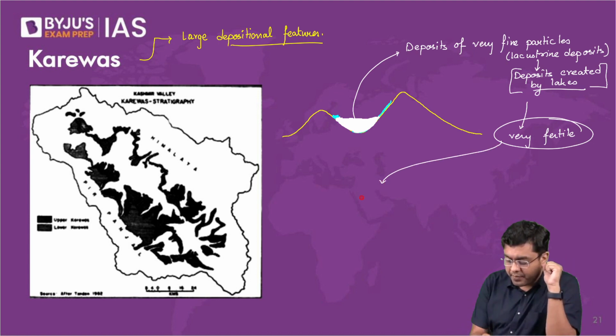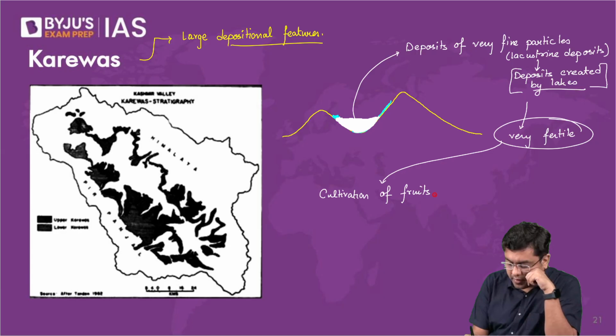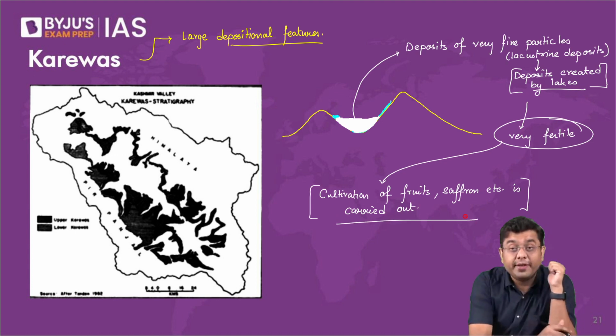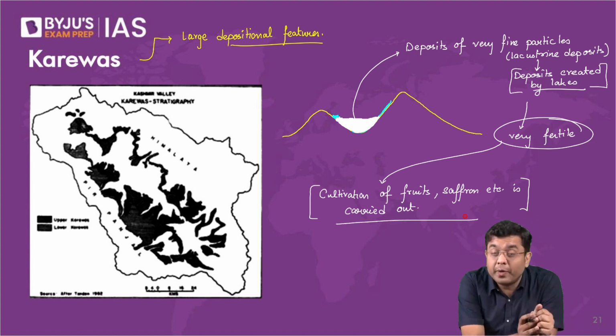So cultivation of fruits, saffron, etc. is carried out. Okay. The costliest spice in the world. That is what saffron is well known for.